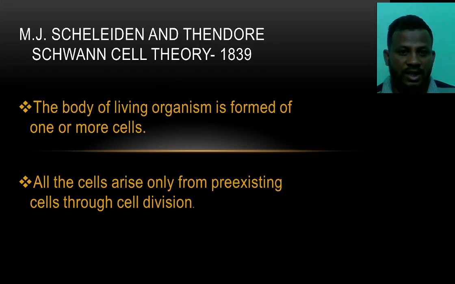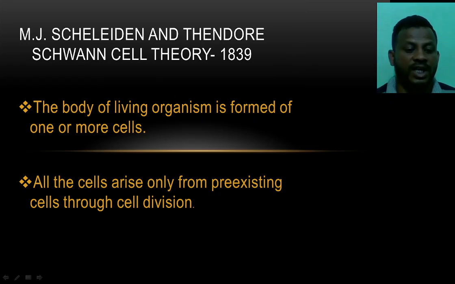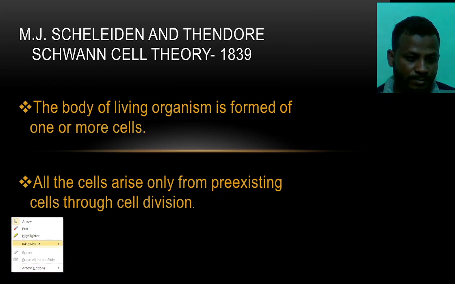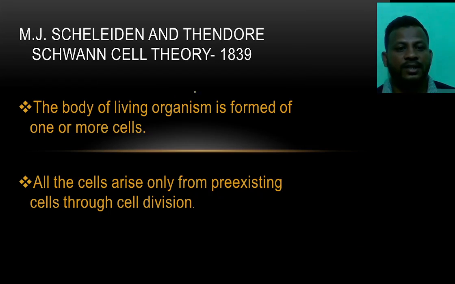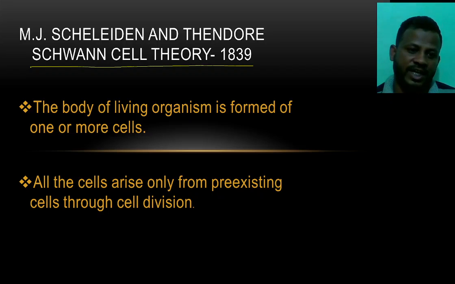Next, look here, another two persons, M.J. Schleiden and Schwann, gave the cell theory. They proposed this theory in 1839.